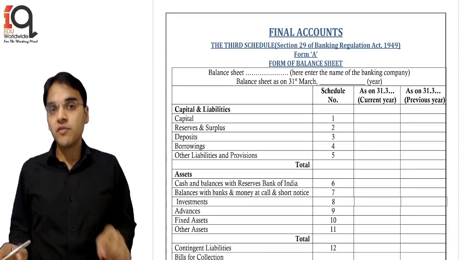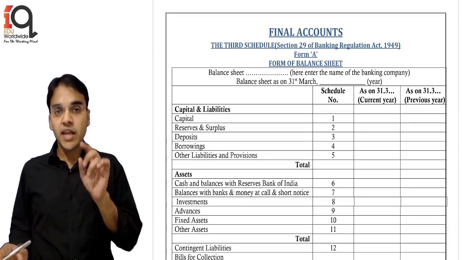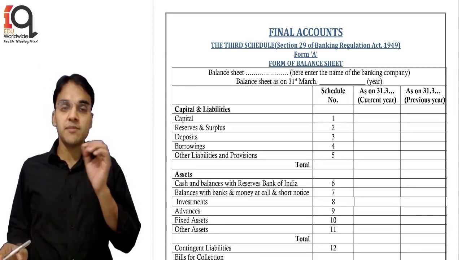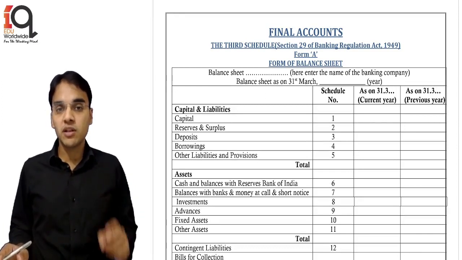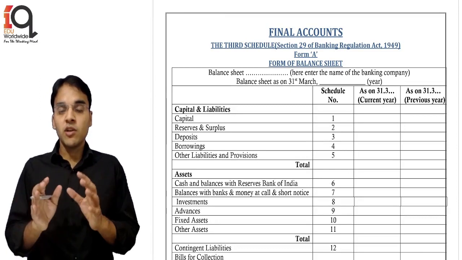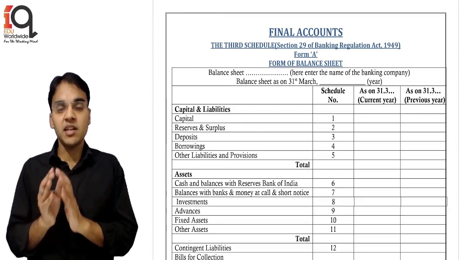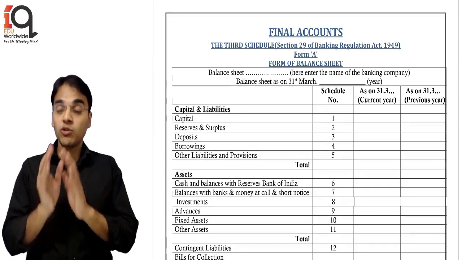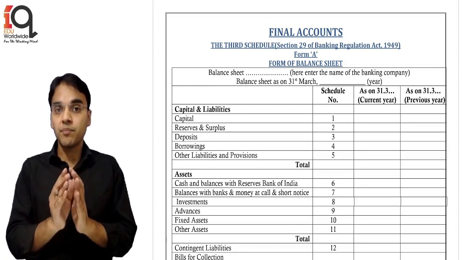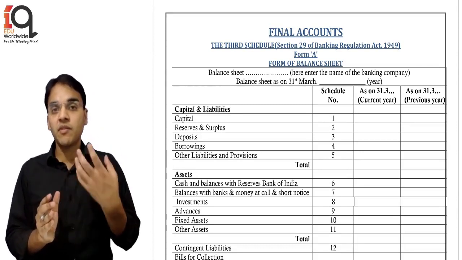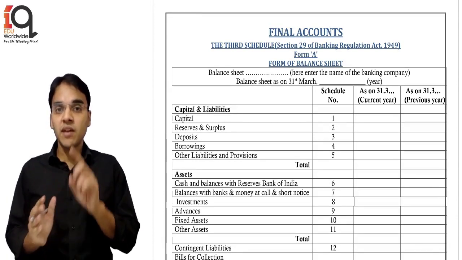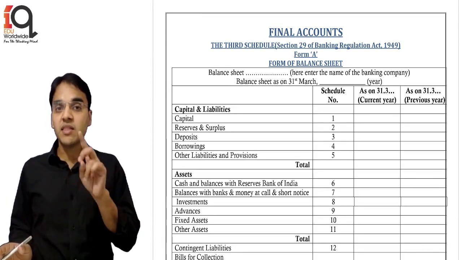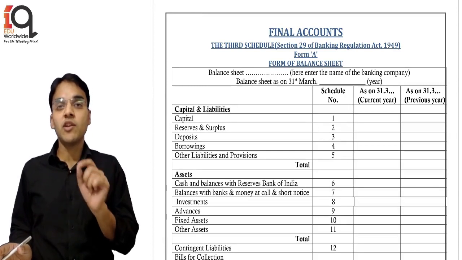Now in our introduction video, students, I explained to you that while making the final accounts, that is the balance sheet and P&L account, Schedule 3 to the Companies Act 2013 does not apply to a bank. For banks, insurance companies and electricity companies, there are different acts, even though they are companies under the Companies Act 2013 or the earlier Companies Act 1956. If specific formats are given by their respective acts, then Schedule 3 will not apply to them.